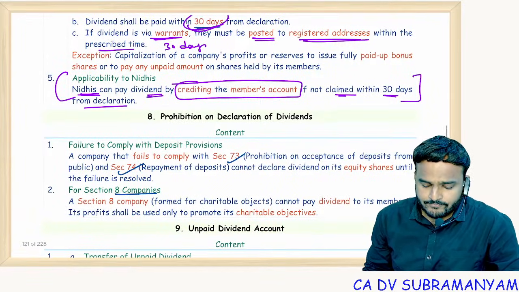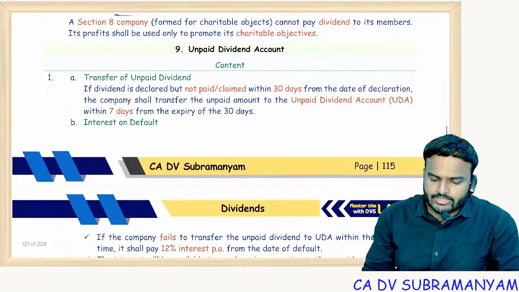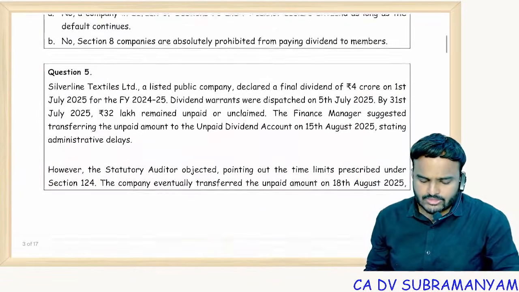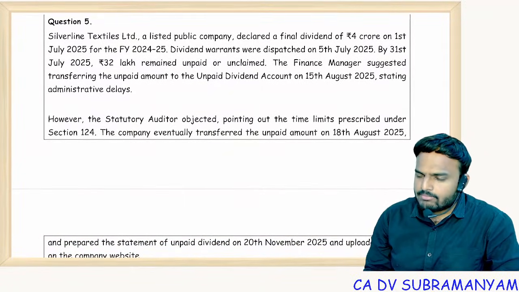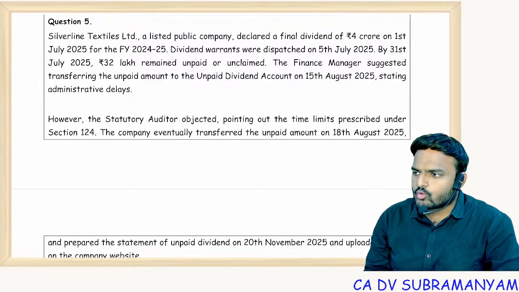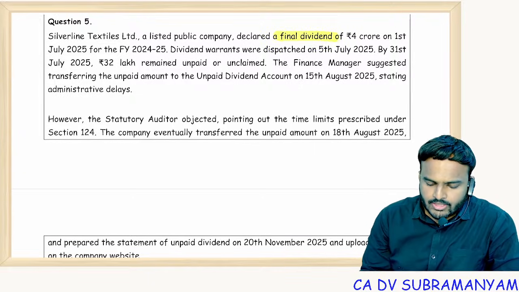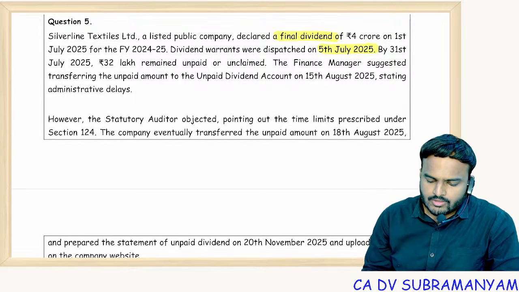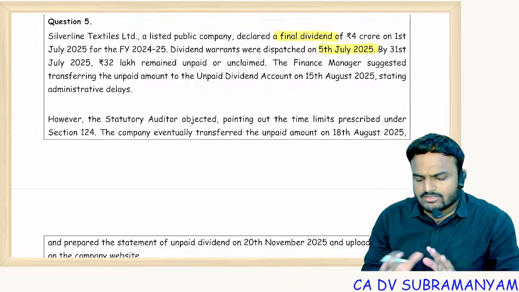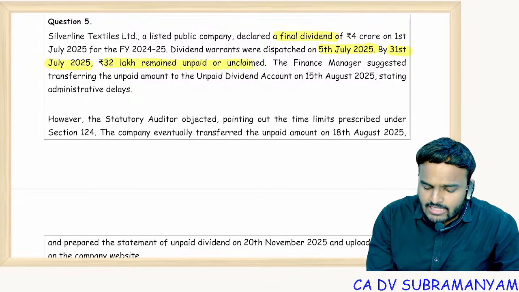Unpaid dividend account. Next one, transfer of unpaid dividends. So on that, let's see the question. Silverline Textiles Limited, a listed public company, declared a final dividend of 4 crores on 1st July 2025 for the financial year 24-25. This is a final dividend. Dividend warrants were dispatched on 5th July 2025. Actually, dividend warrants must be dispatched within 30 days. By 31st July 2025, 32 lakhs remain unpaid, unclaimed.